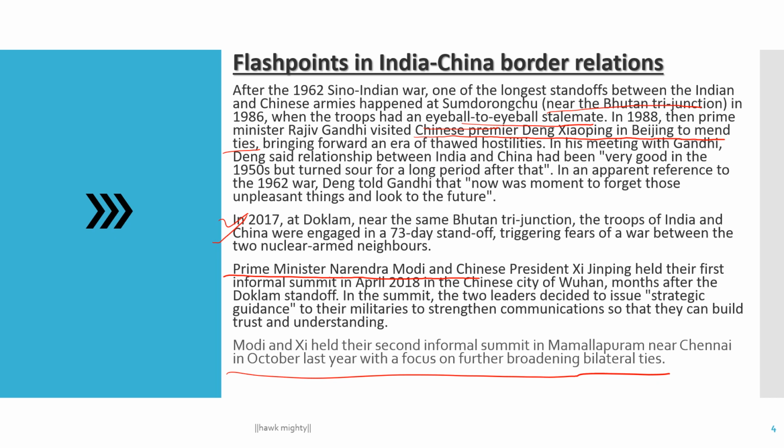Okay, so we should understand that the only main point is the talk, the dialogue. If dialogue delivery is good by our ministers, our prime ministers, then everything will be solved in the future. No worry that the dispute will take the form of war. It is not an easy task, because war is a last option. First of all, the dialogues will give the output of how to handle this situation.